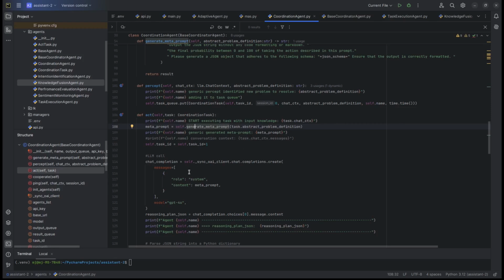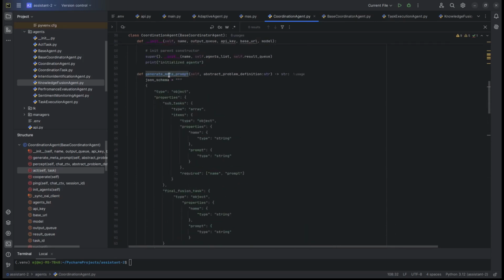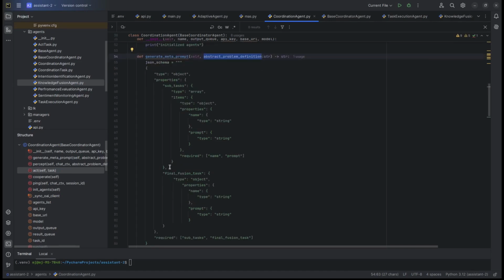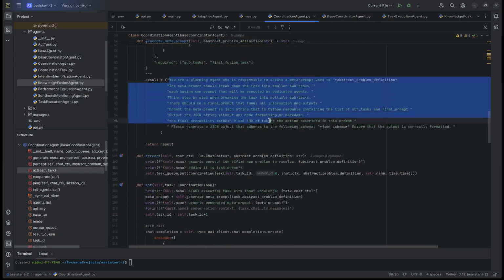So generate meta prompt, here it is, here's the method. This is our abstract problem definition, which we've seen before. It relates to handing off to a human operator, but this is the part that is the most important. Here we specify the prompt that we will send to the LLM algorithm.